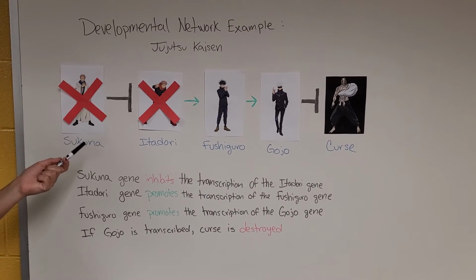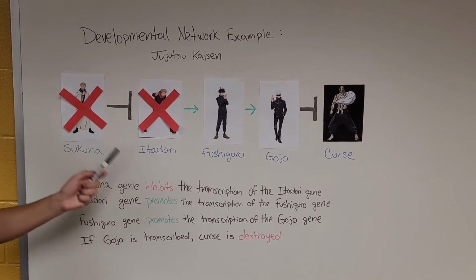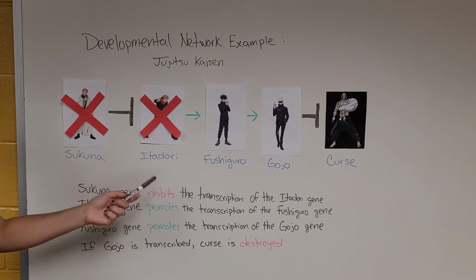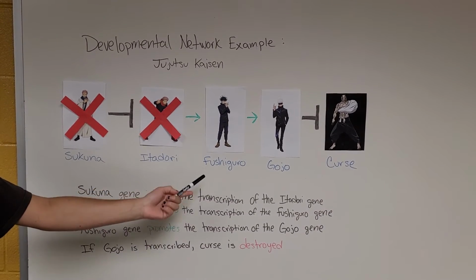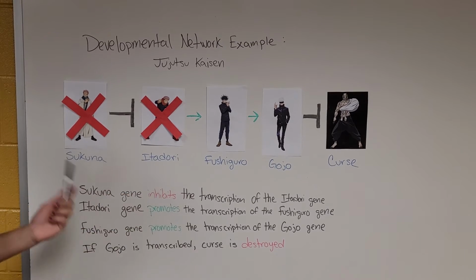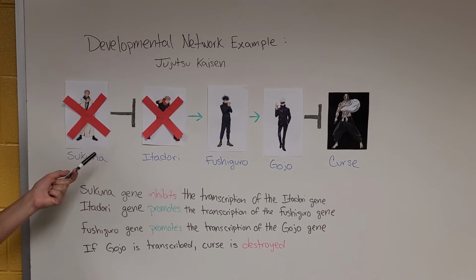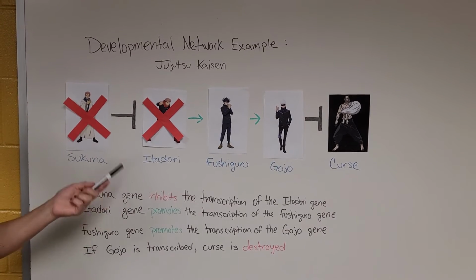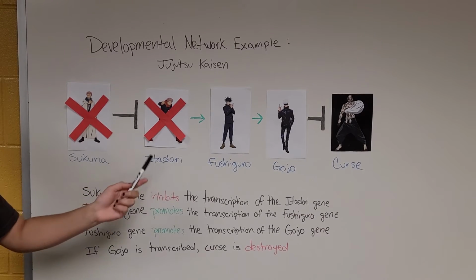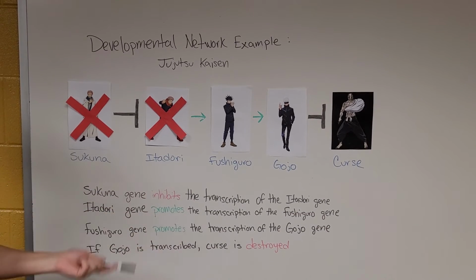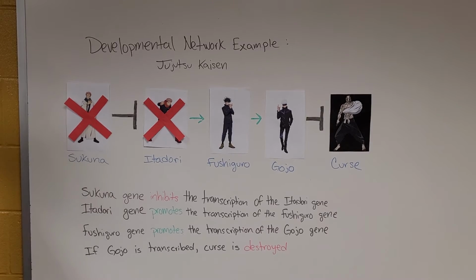If there was a double mutant where Sukuna and Itadori are both mutants, Fushiguro would not be able to be expressed and the Gojo gene would not be able to be translated to block the curse. It would not matter that the Sukuna gene is no longer able to block Itadori, as Itadori is also unable to stimulate the expression of the Fushiguro gene. The Gojo gene cannot be translated, so the curse is not blocked.